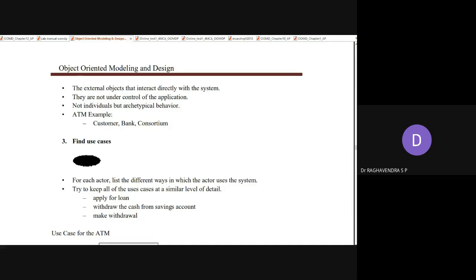Actors are the external objects that interact directly with the system. If you consider ATM as a machine, ATM is a system, then an actor is someone who comes from outside, isn't it? He never belongs to the system. So he is considered an external object because he does not belong to the actual system, and he will directly interact with it. They are not under the control of the application.